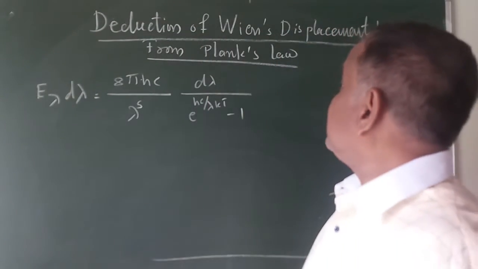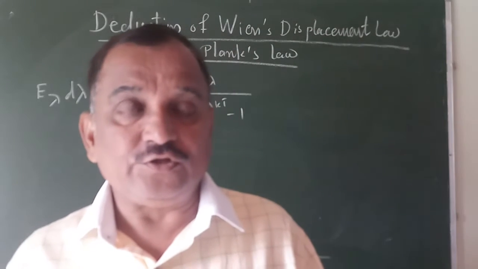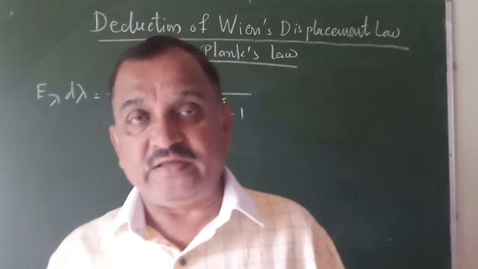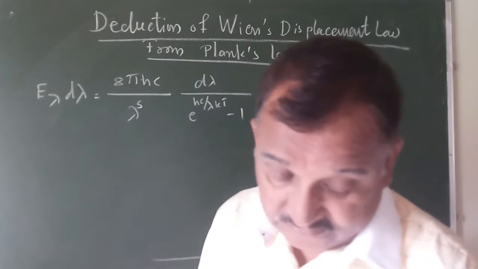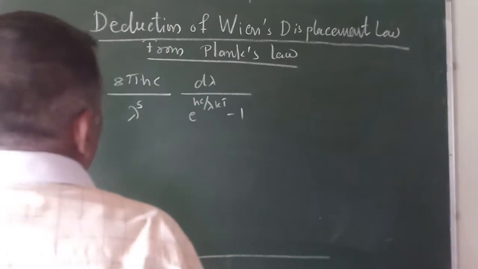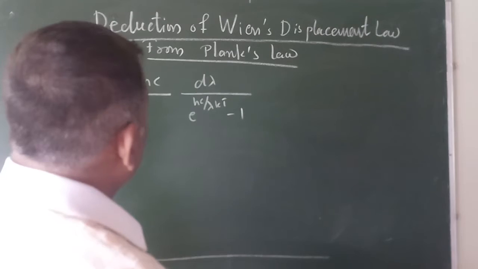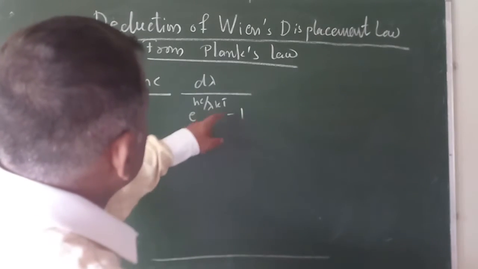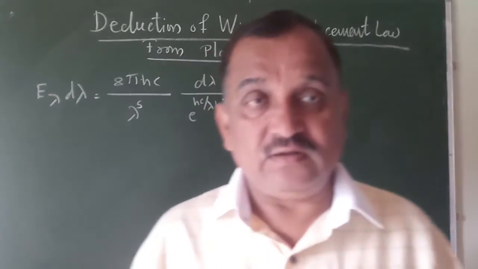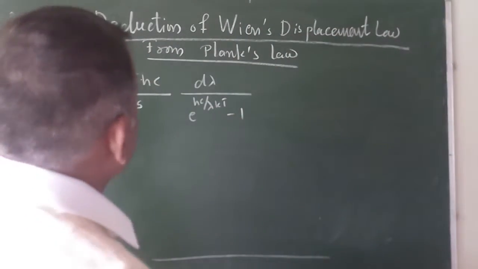Now this Wein's law is applicable for short wavelength. If it is applicable for short wavelength, so wavelength is very small, therefore we can say that e raised to hc upon lambda kT is large, and since it is large, we can neglect 1.